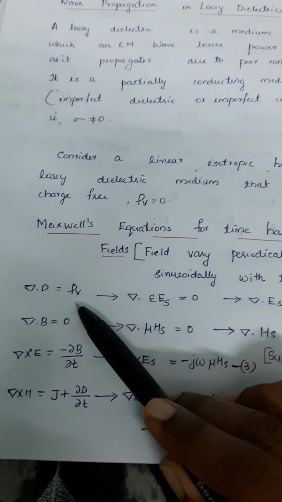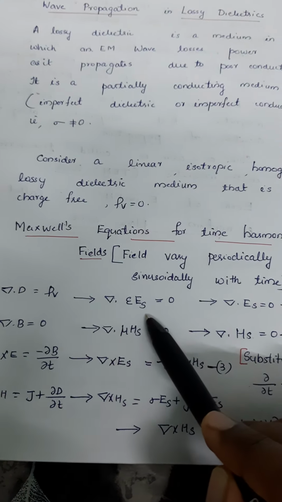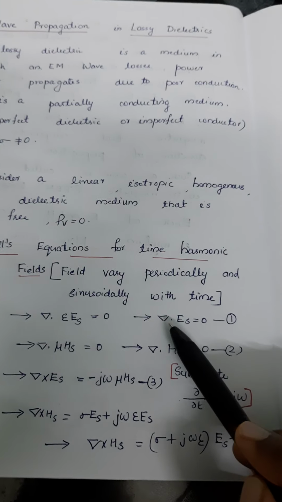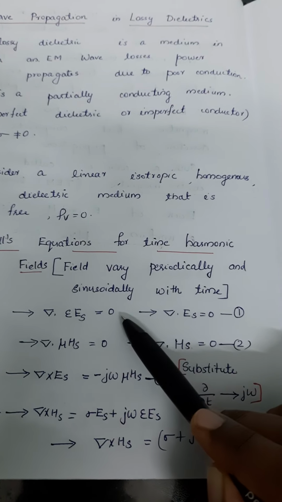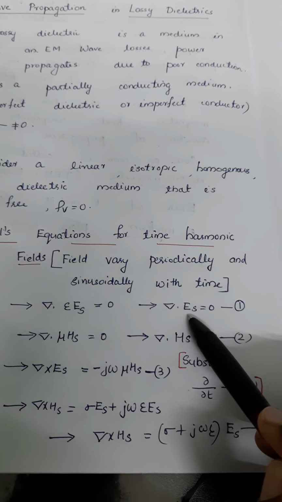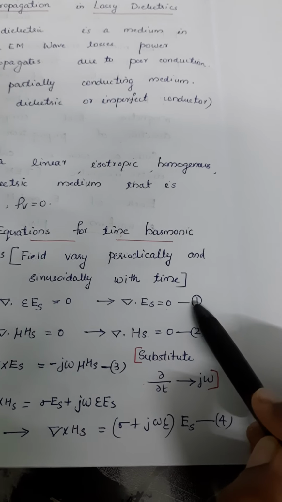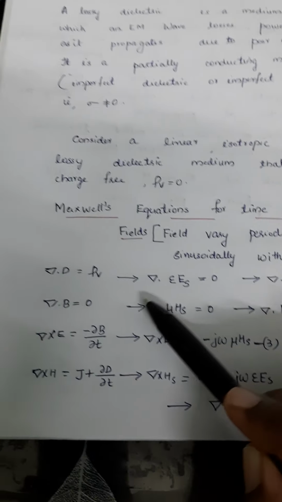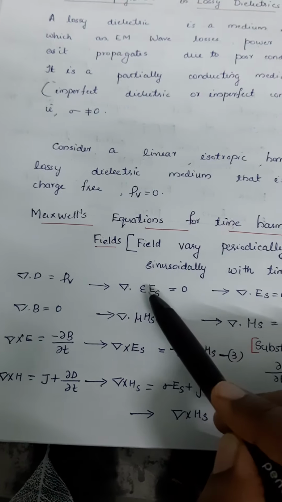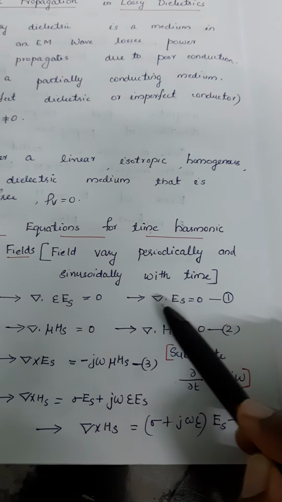We are substituting the value of D as epsilon E of S, and the right hand side is 0. Because epsilon is not equal to 0, this equation becomes del dot E of S is equal to 0. That is equation number 1.